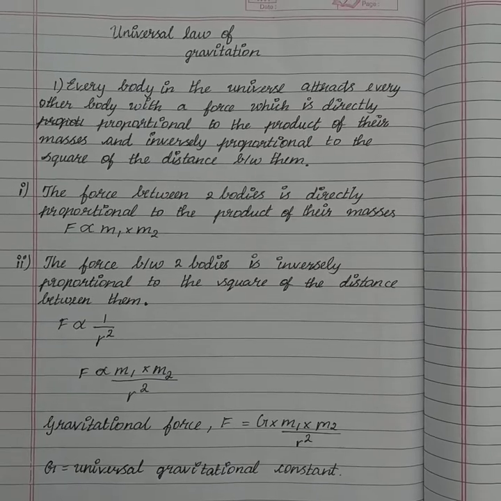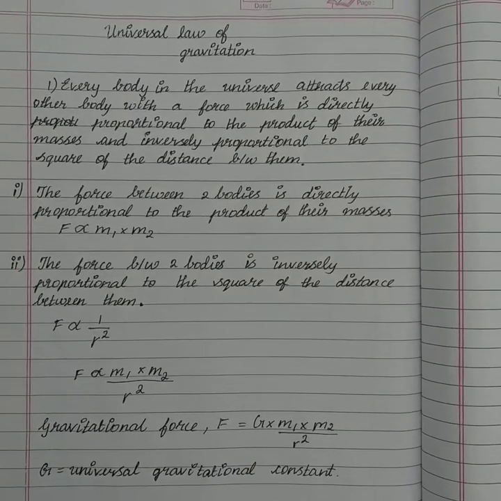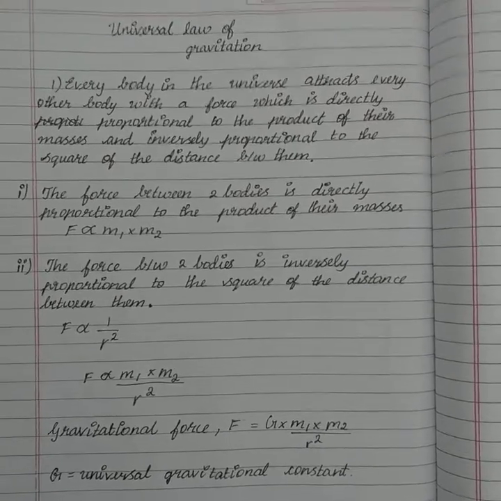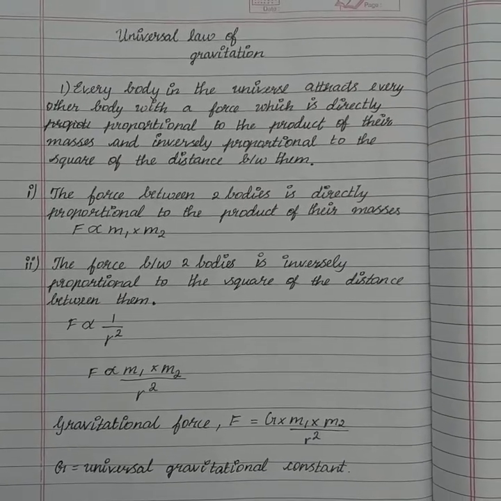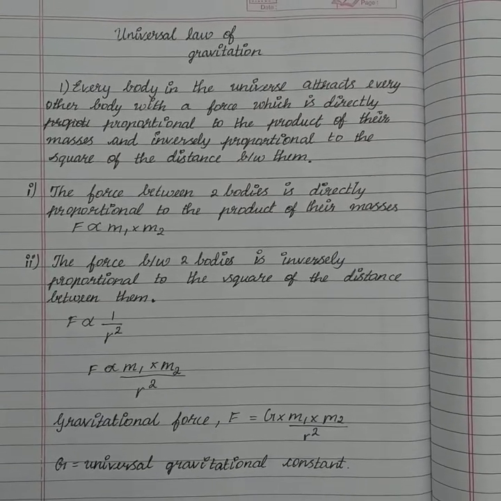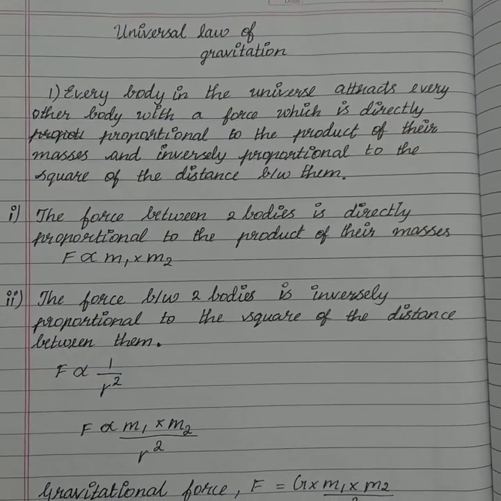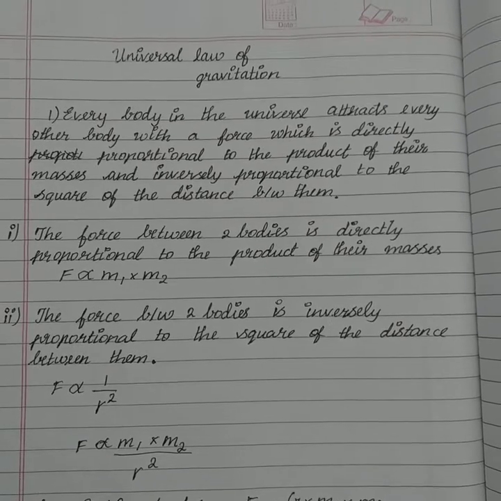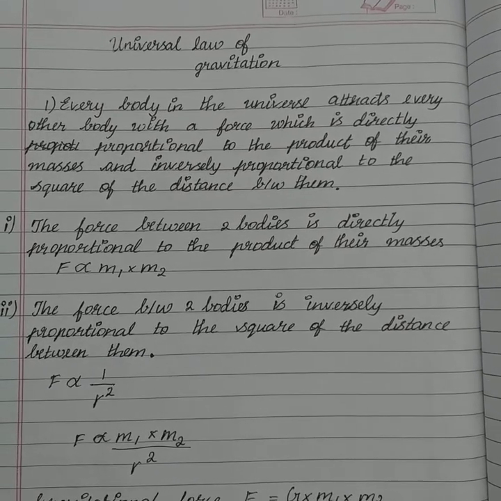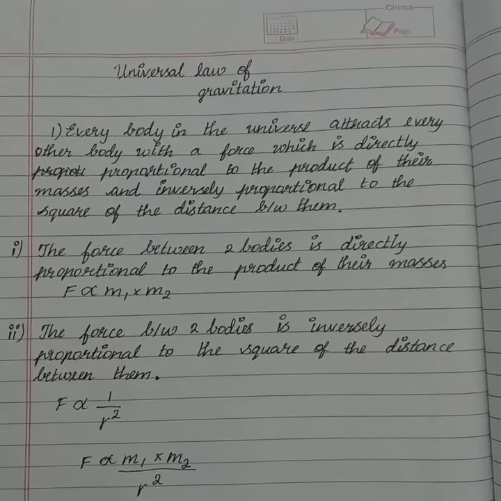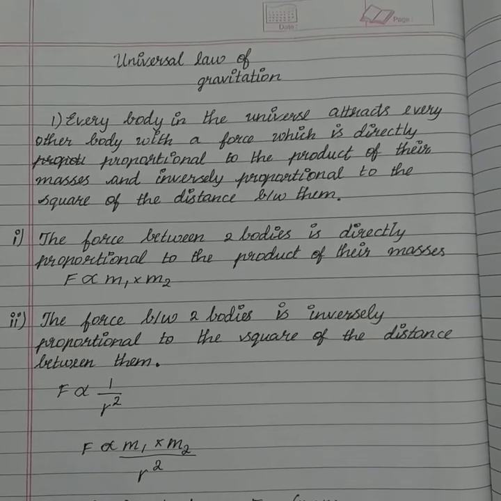Every body in the universe attracts every other body with a force which is directly proportional to the product of their masses and inversely proportional to the square of the distance between them. The universal law of gravitation was given by Newton, so it's also known as Newton's law of gravitation. The direction of force is along the line joining the centers of the two bodies.